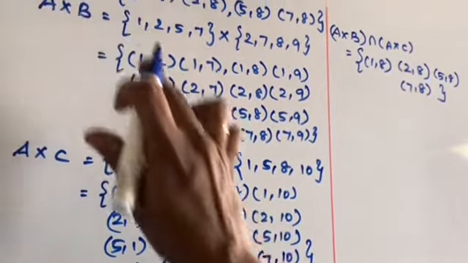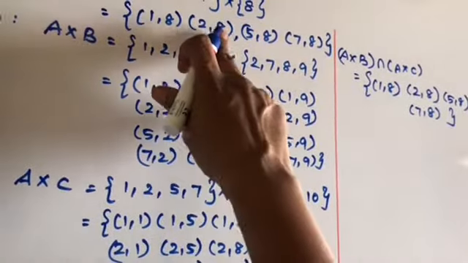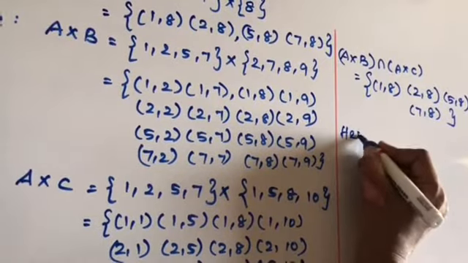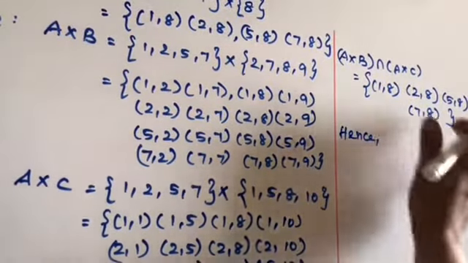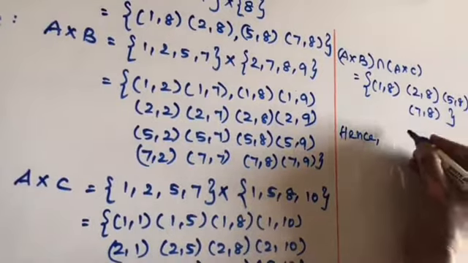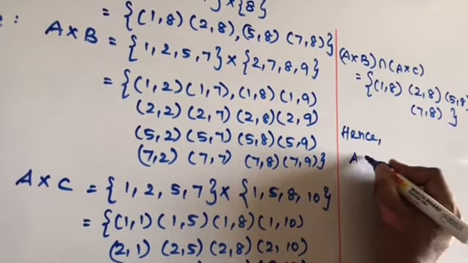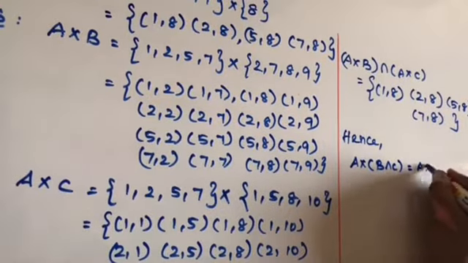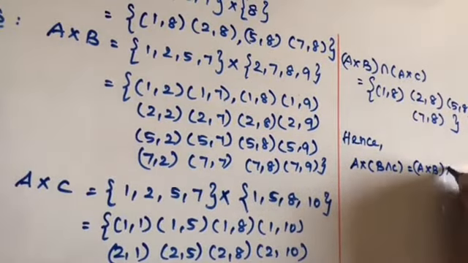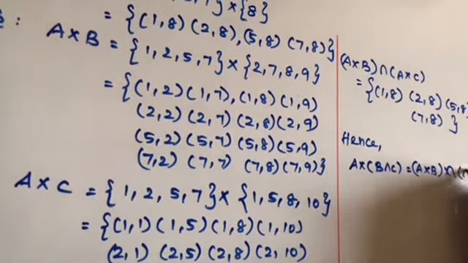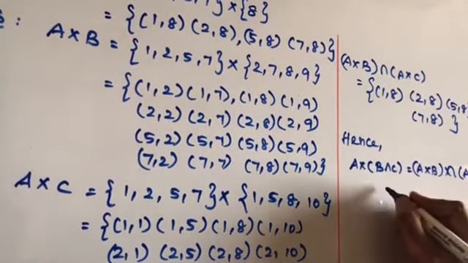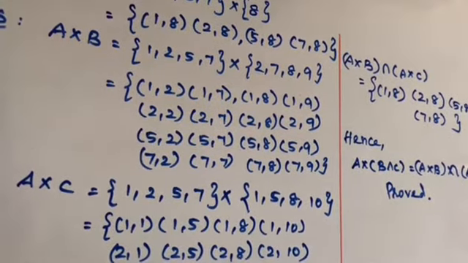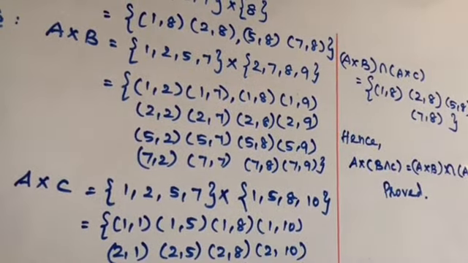While solving the right hand side, we get 1 and 8, 2 and 8, 5 and 8 and 7 and 8. So hence these two results are equal. So A cross B intersection C is equal to A cross B intersection A cross C. It's proved. Okay. Similarly, you have to prove all the other results.